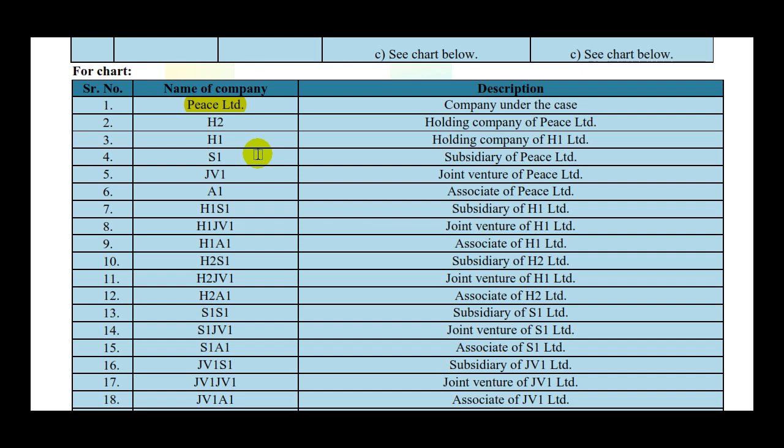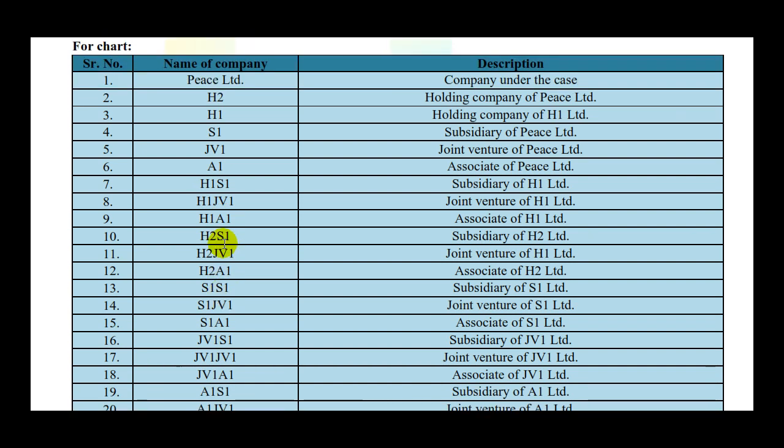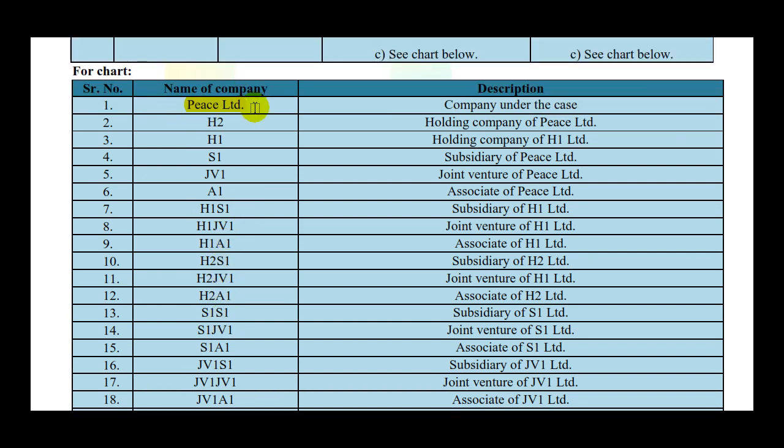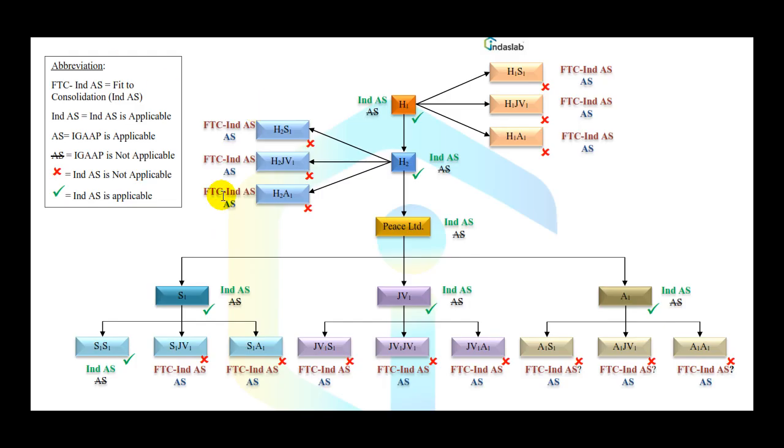So that can be another area of deliberation, but let's not go into that complexity. Let's try to just focus on the way we have to create the chart for our own understanding. So H2 is holding company of Peace Limited, H1 is a holding company of H2 Limited, S1 is a subsidiary of Peace Limited, so on and so forth. This is the coding, and you can easily understand it. It's just a summary of that coding. Just make sure that you understand Peace Limited is our company and we are thinking it from Peace Limited's perspective.